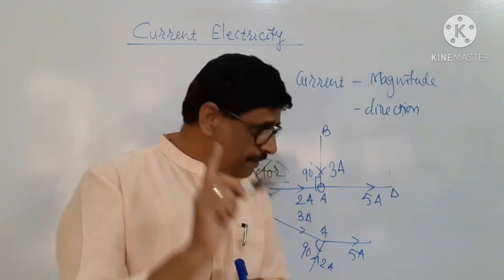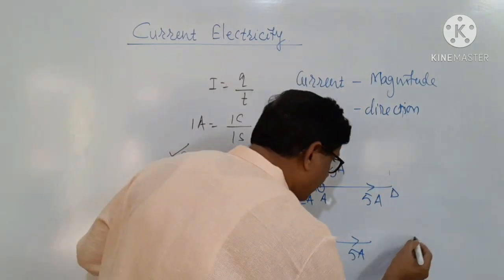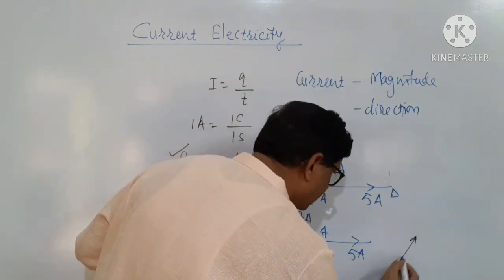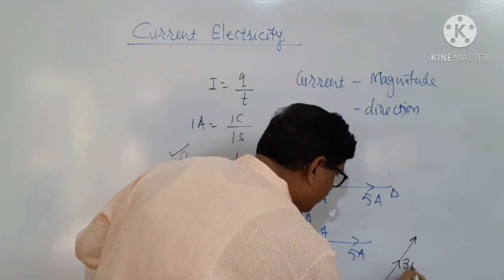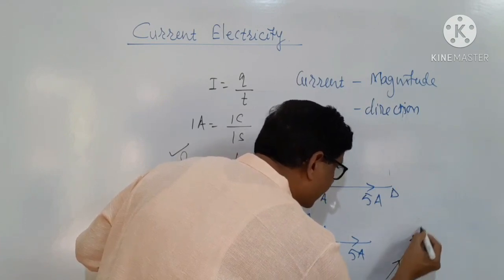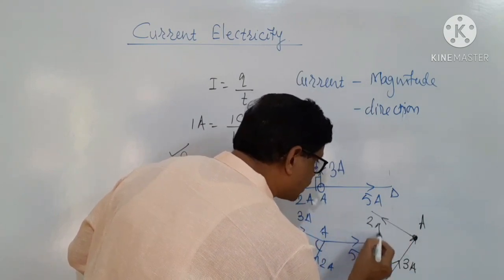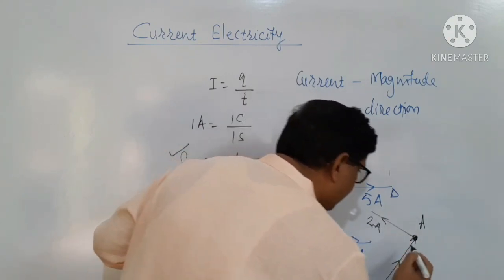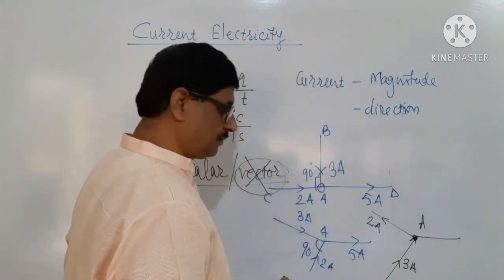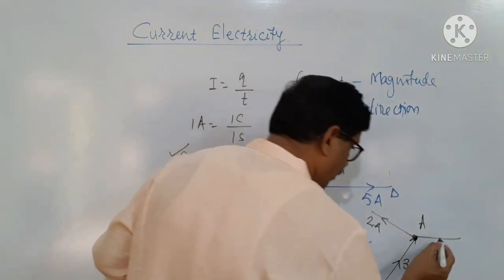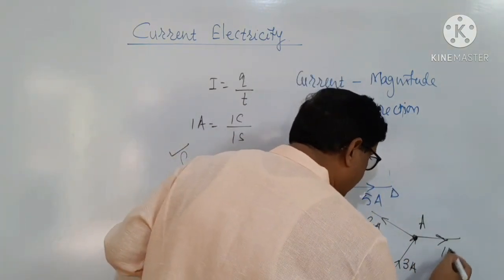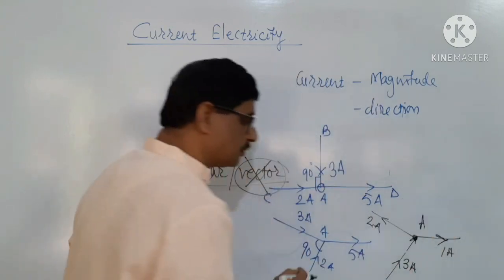But at the same time, it is very important to note that this 3 ampere current is entering at this junction A, and out of that 2 ampere is leaving the junction A. Then only 1 ampere current is flowing through this junction.